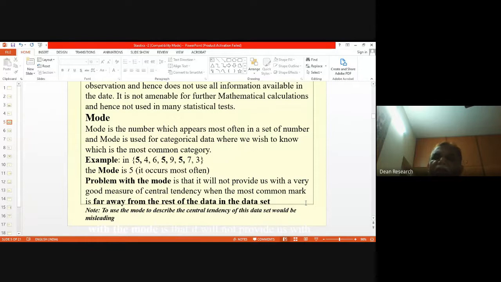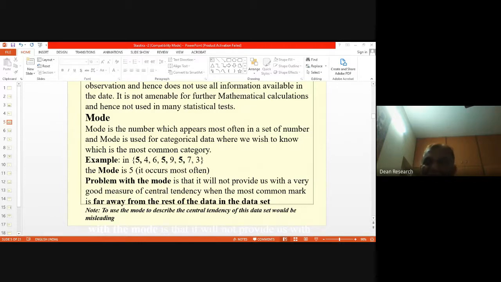We have simply picked the one which has the highest frequency. Again, there is no involved math over here. There's a reason why mode is not used in most statistical testing methodologies. To use mode to describe the central tendency of this data set would be misleading. Because it is repeated thrice, we can use that, but it is not a great measure of tendency.